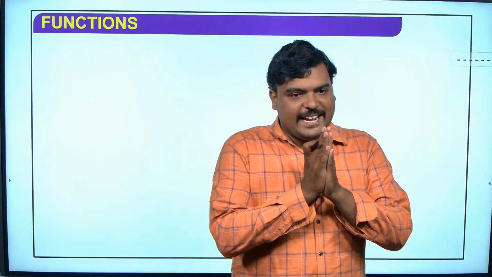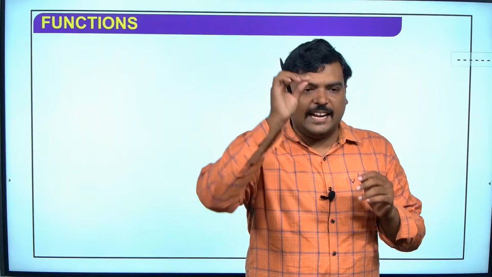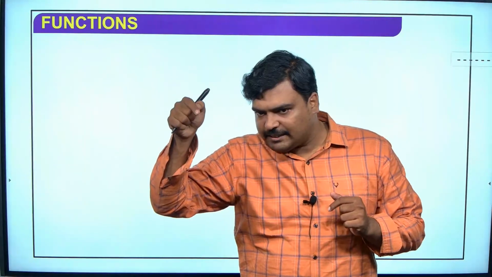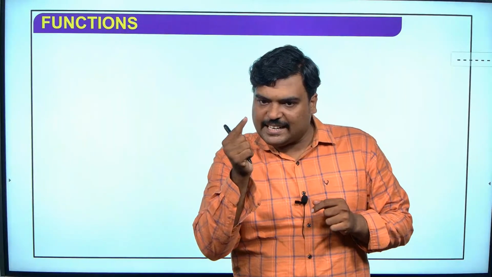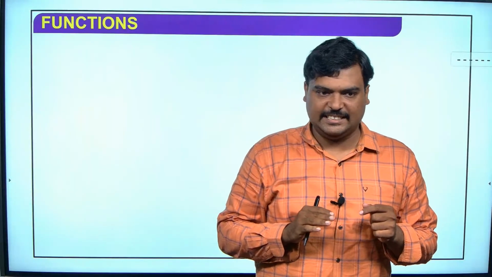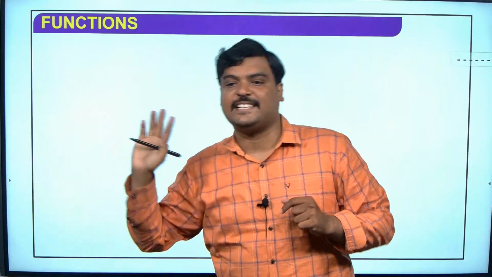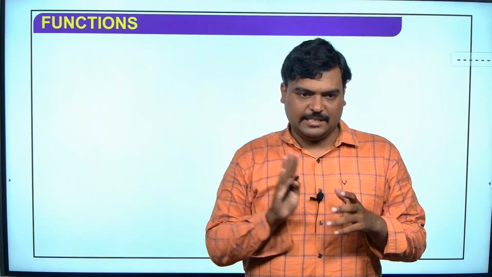What is the domain and range of a function or relation? Whatever I have written first in the ordered pair, I am going to call it as what? Domain. And whatever comes in the second, I am going to take it as what? Range, not codomain. Codomain is something which has a chance of becoming a range. Okay, so those are three different things.